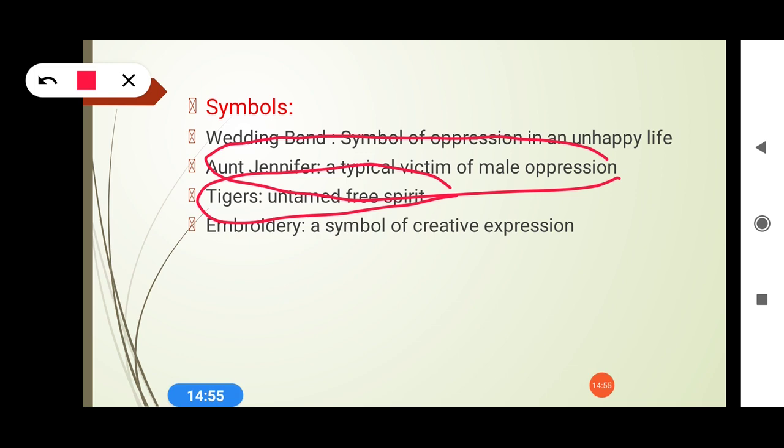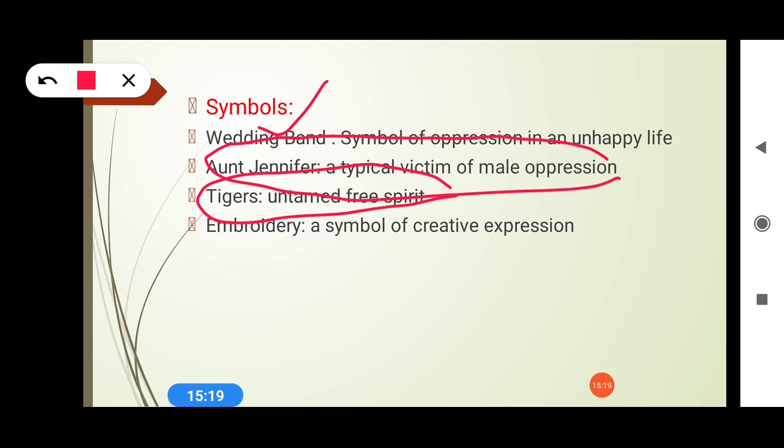The next symbol is the wedding band, a symbol of oppression in an unhappy life. Here, wedding band represents the ring. Ring symbolizes happiness because marriage is there, happiness is there. But it is totally in contrast to that, and it symbolizes what? It symbolizes oppression in an unhappy life, or in an unhappy married life.